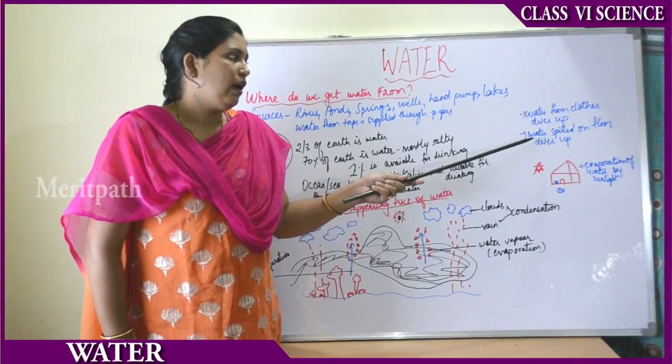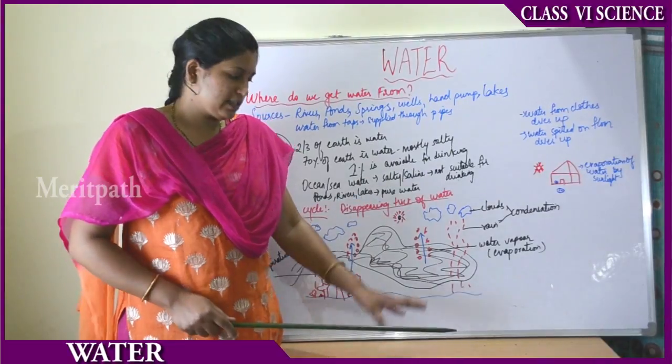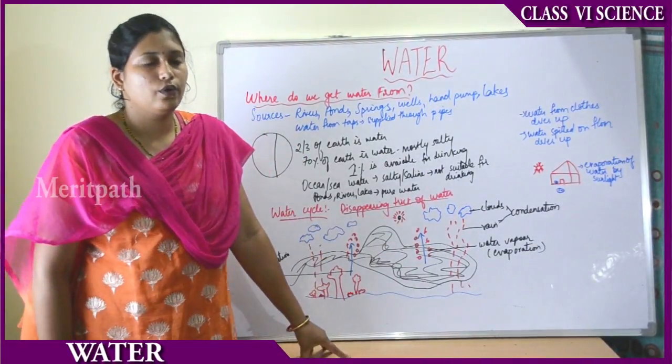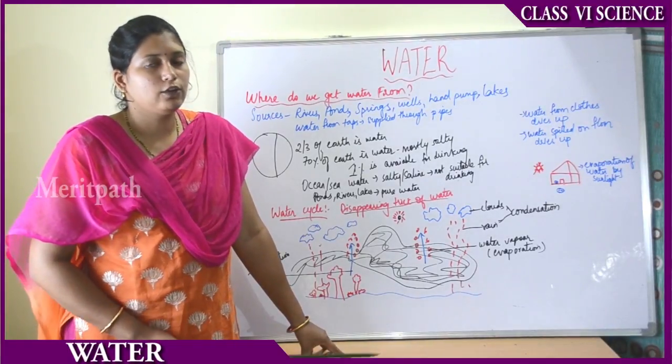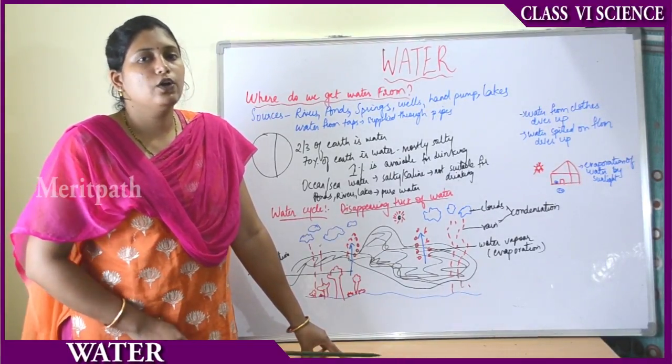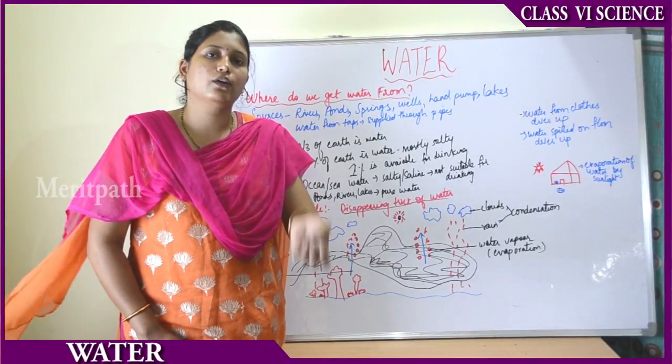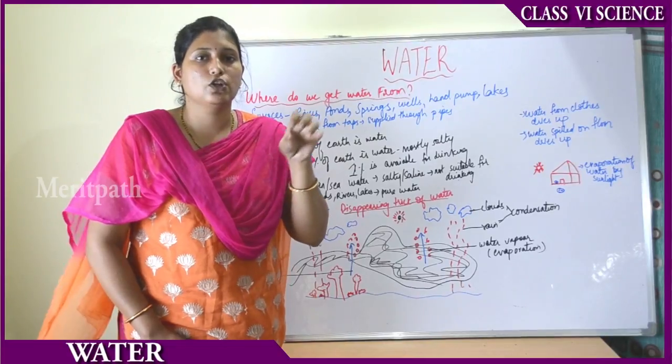And then suppose some amount of water is spilled on the floor. If you accidentally throw some amount of water on the floor, after some time you see that water also dries up. How? Because of evaporation. Nothing but evaporation. The sunlight helps the water to get evaporated because of the presence of heat.